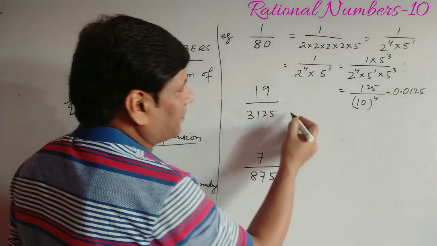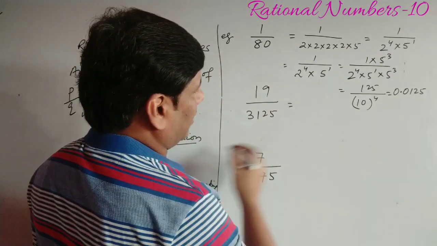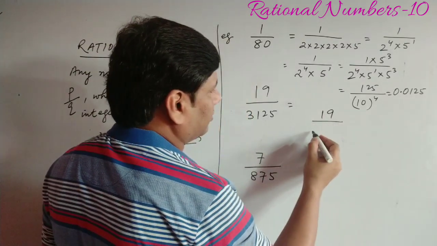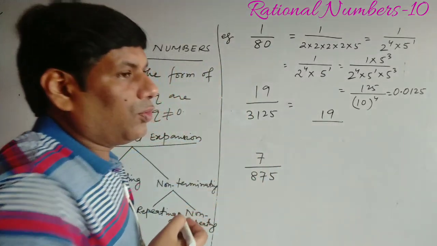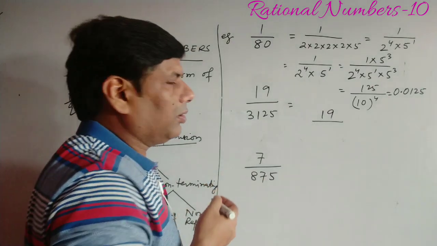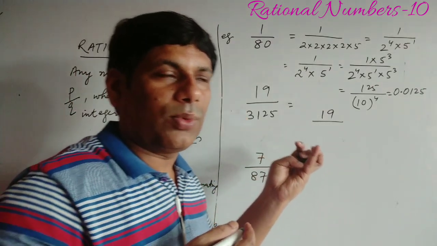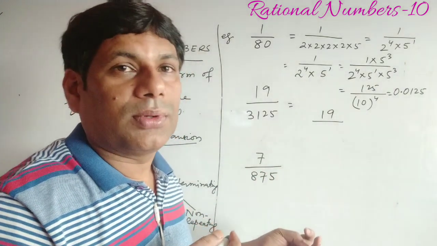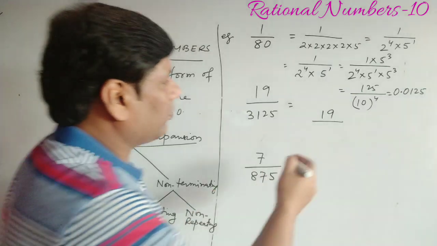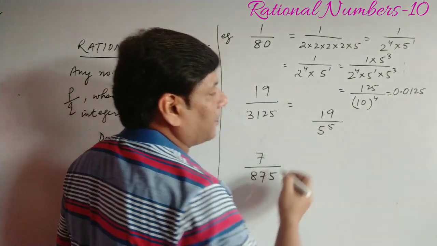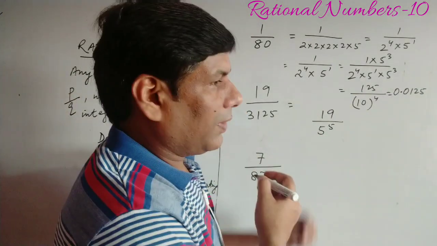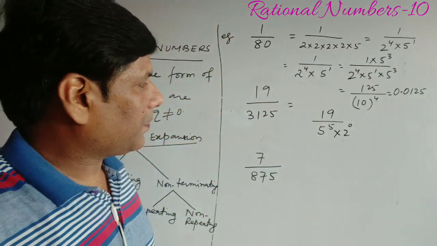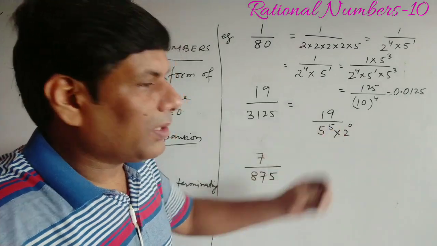Second one, let us see 19 by 3125. So we can write 19 by 3125. 3125 means 5 to the power 5: 5 fives are 25, 25 fives are 125, 125 fives are 625, 625 into 5 is 3125. So it becomes 5 to the power 5. Now here only 5 is there. If 2 is not there, that means 2 to the power 0 is here. Now after 5 decimal places it will terminate.